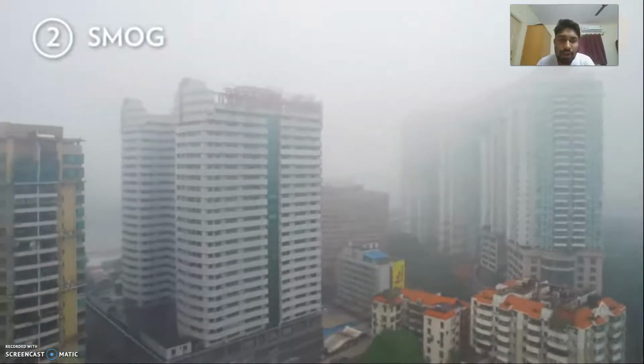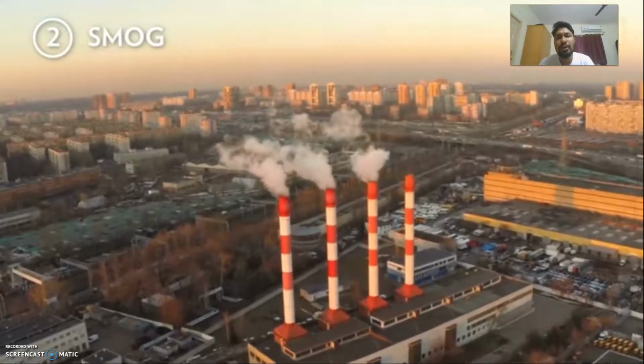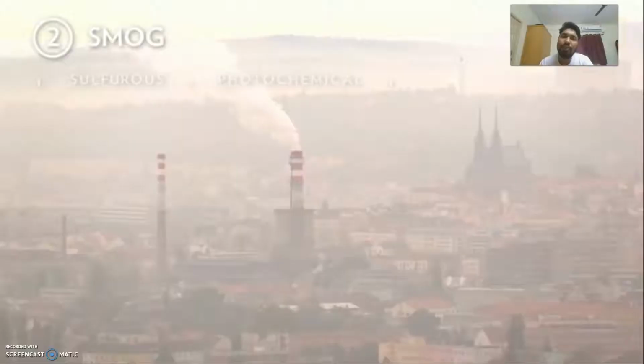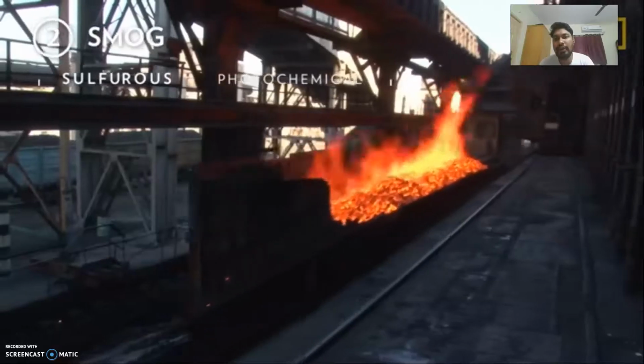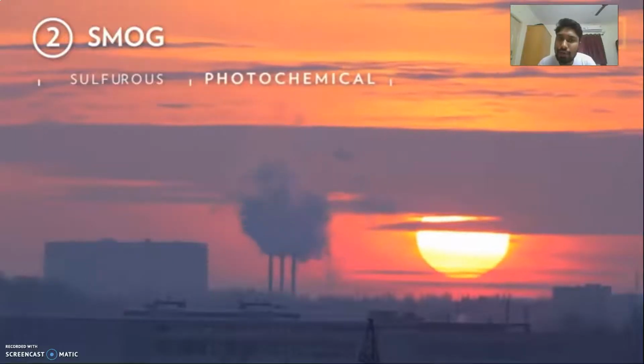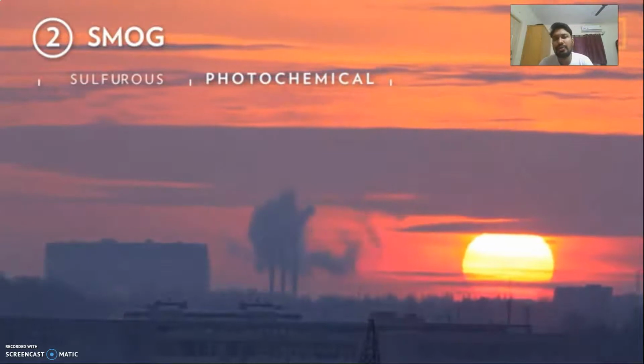The next one is smog. As you can see in the picture, the smog might come from transportation particles or fossil fuel emissions like sulfurous smog, which comes from sulfur oxide, and photochemical smog, which is due to nitrous oxide present in the gas.